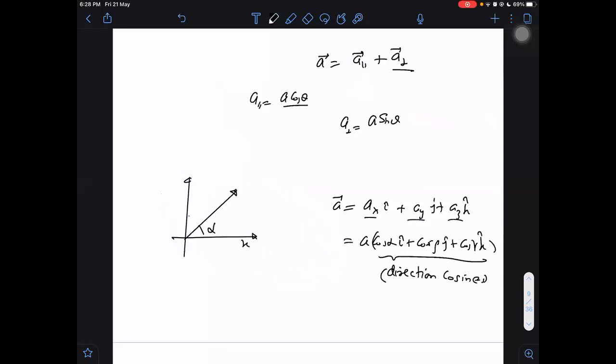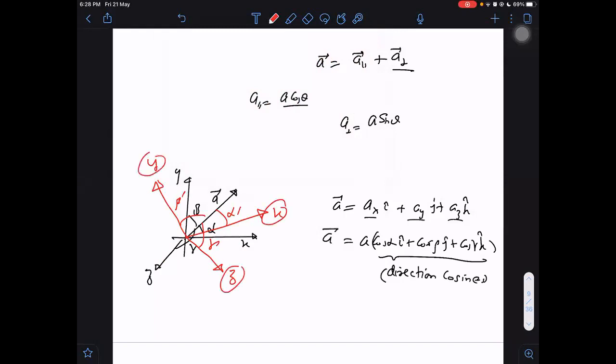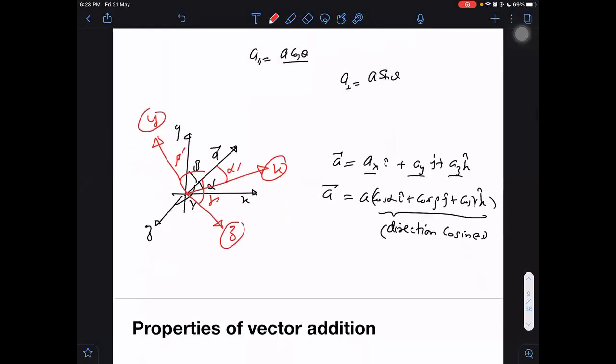The angle made with the x-axis is alpha, the angle made with the y-axis is beta, and the angle made with the z-axis is gamma of a vector. Okay. So these angles depend on the choice of coordinate axis. For example, I may choose red colored axes which are making different angles. This is the x-axis in new coordinates, this is the y-axis, and this is our z-axis. And then the angles will be alpha dash, beta dash, and gamma dash. So what will change then? Direction cosines will change if I change the coordinate system. If I choose different axes as x, y, and z, then for me angles will be different. Then components will become different.